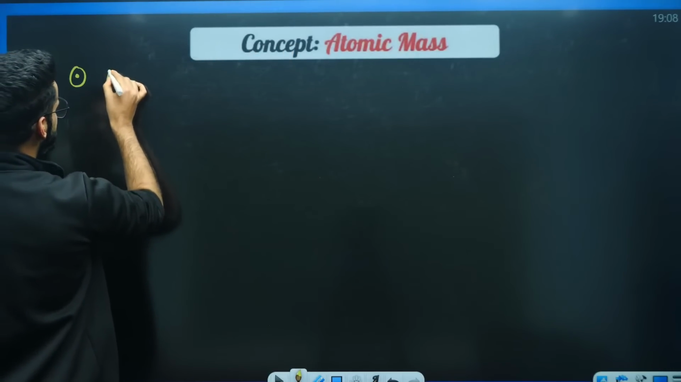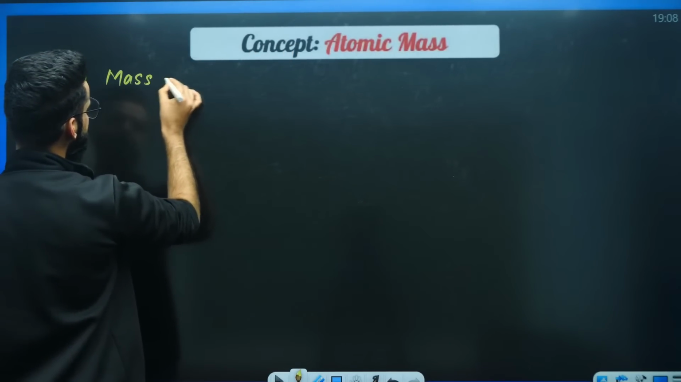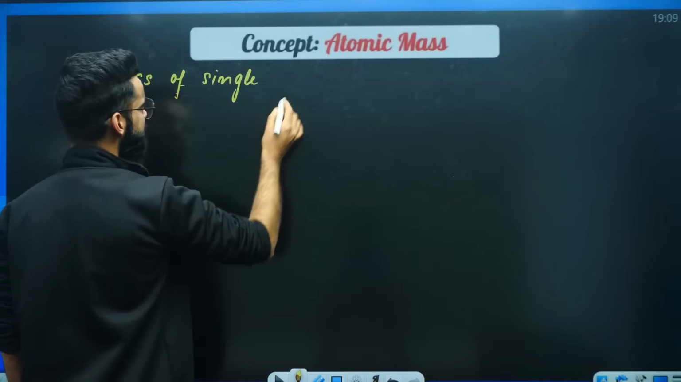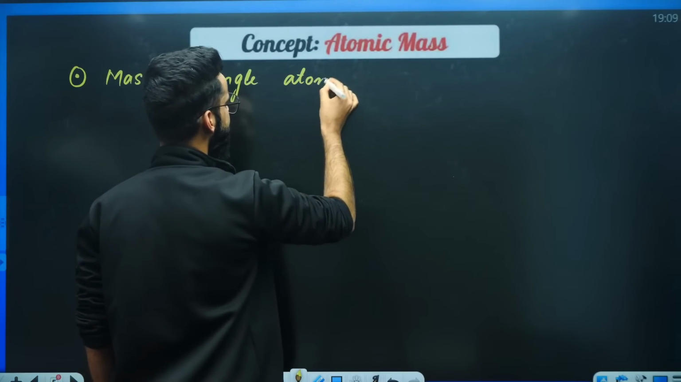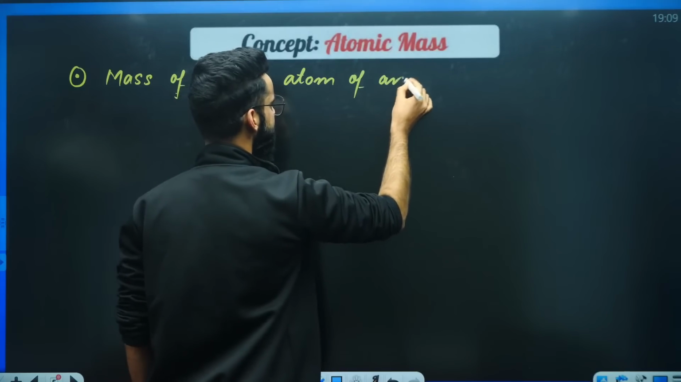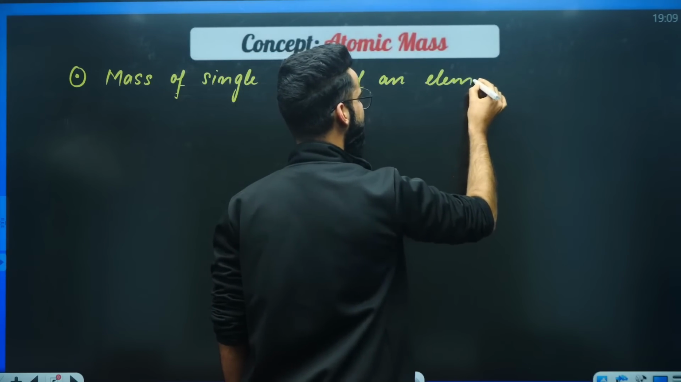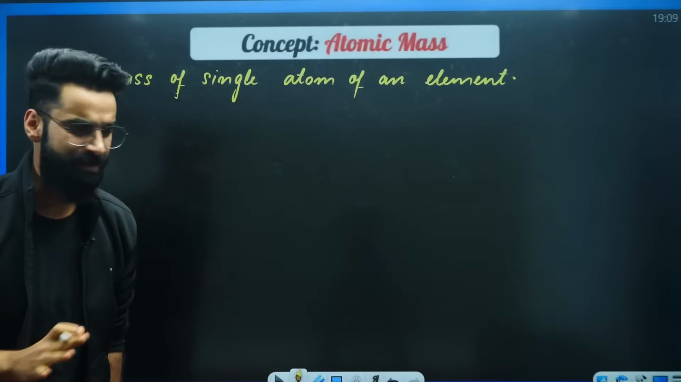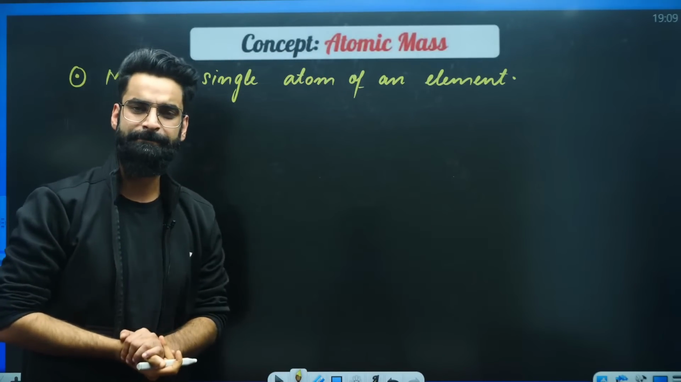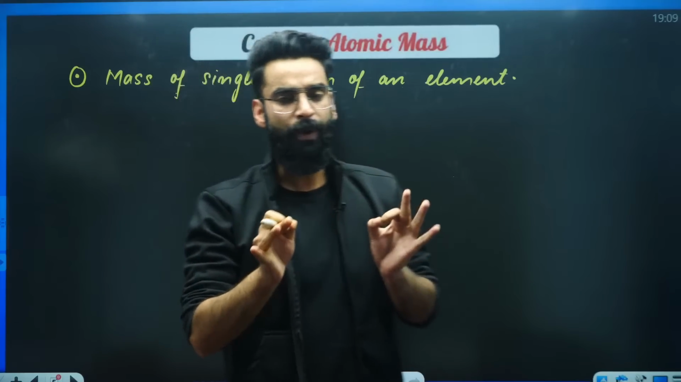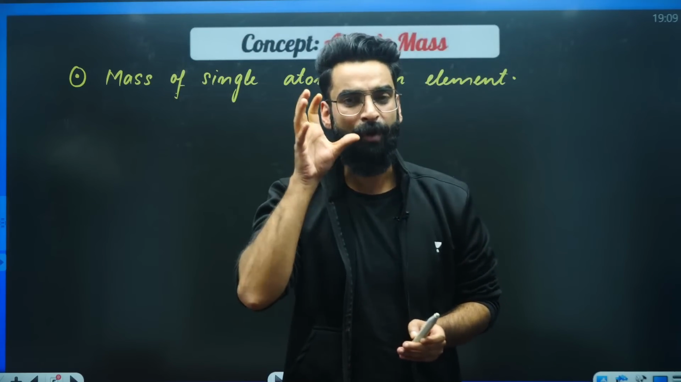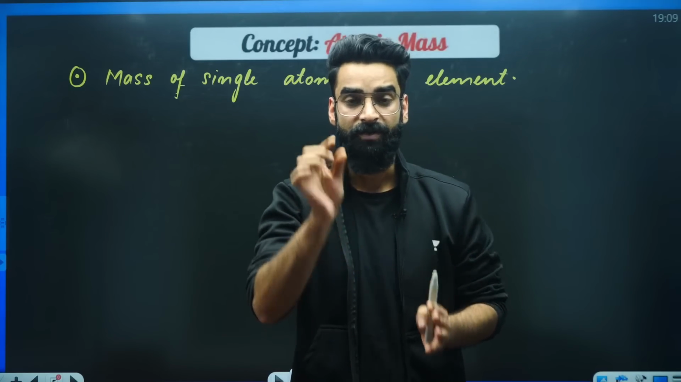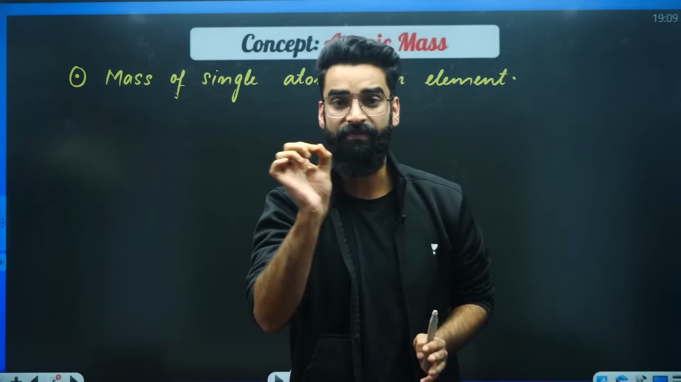Atomic mass is basically defined as the mass of a single atom of an element. The mass of a single atom of an element is something which we call the atomic mass. Now, what is meant by this? Whenever from now onwards you hear the term atomic mass, that means we are talking about the mass of one atom